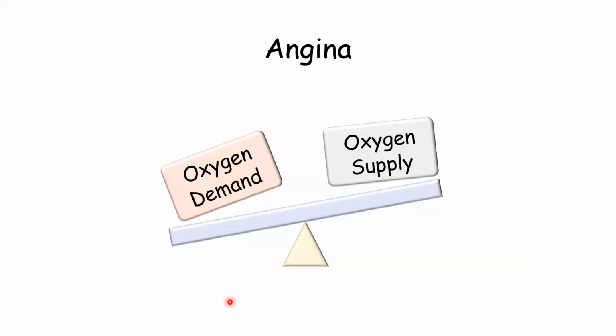So what has happened in angina, the demand of oxygen relatively increases compared to the supply of oxygen. RBCs are not able to reach the wall, so supply has been reduced and demand of oxygen is still there. So there is an imbalance in oxygen demand and supply, which leads to angina.